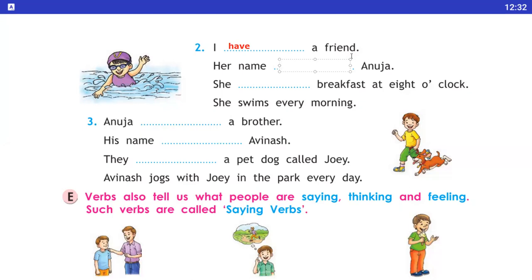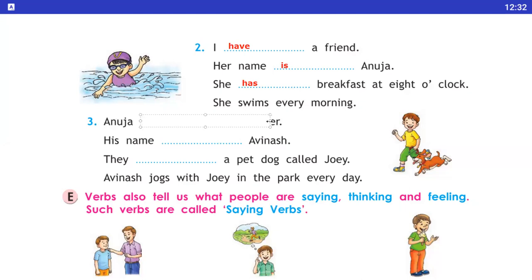What is her name? Anuja. Okay, "Her name is Anuja." Okay, next one is there. "She dash breakfast at 8 o'clock." So she has breakfast. Okay, and after that she swims every morning.